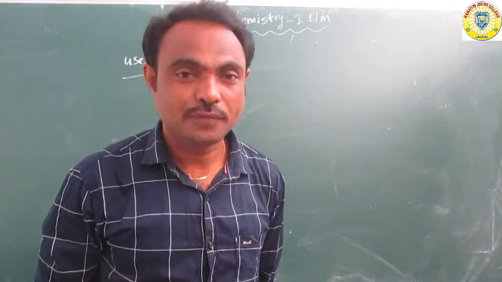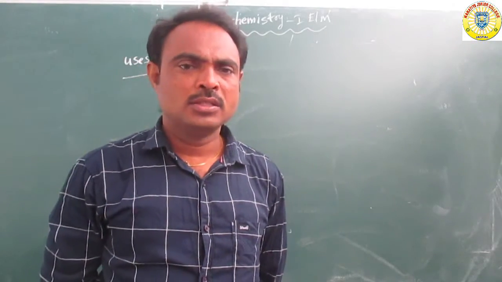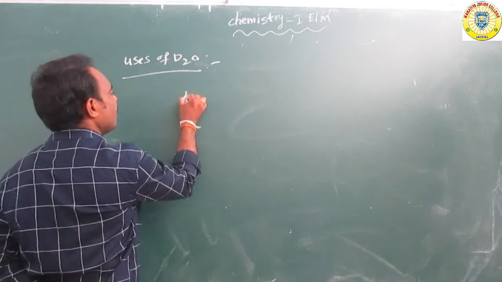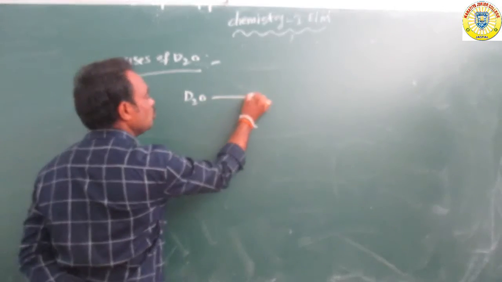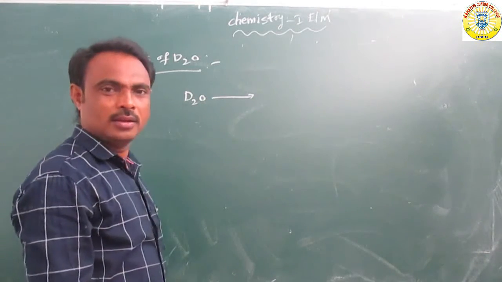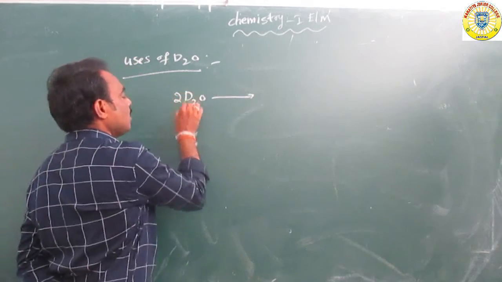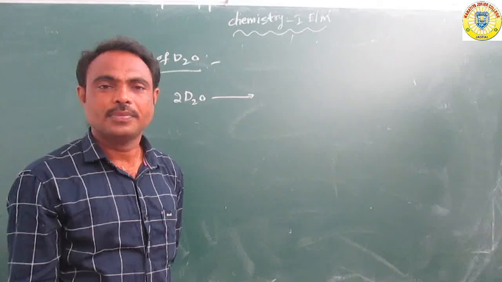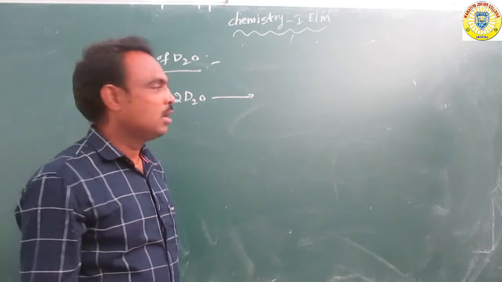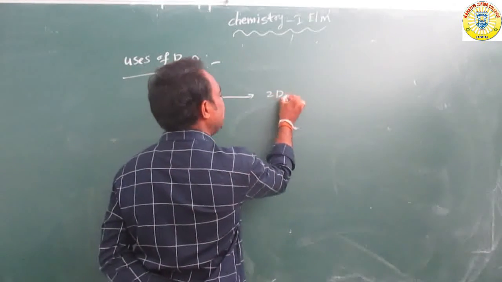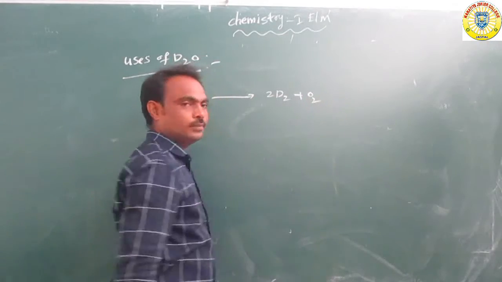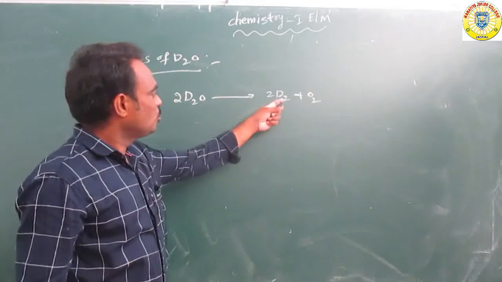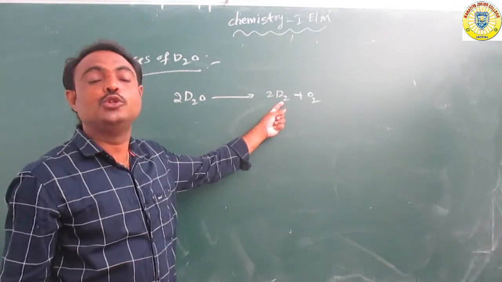Suppose for example, when we have taken D2O, deuterium oxide, when hydrolyzed, it forms 2D2 plus O2. In this reaction, which compound is formed? Deuterium.